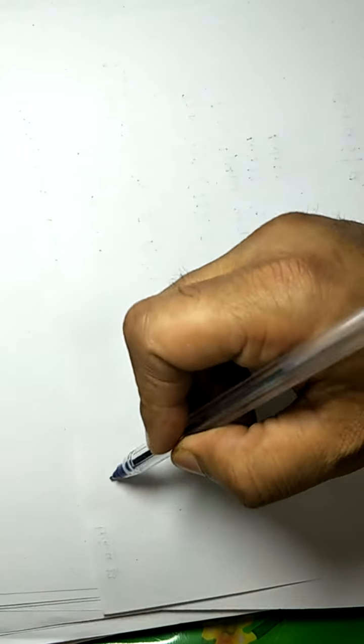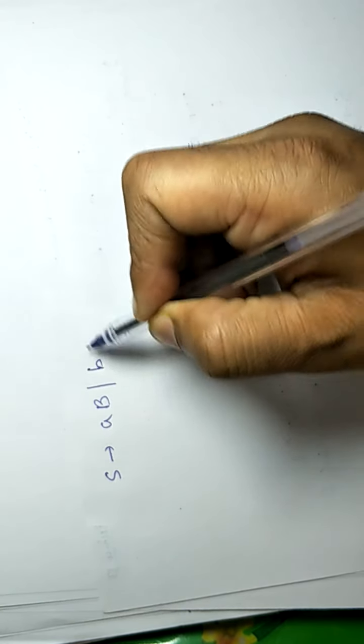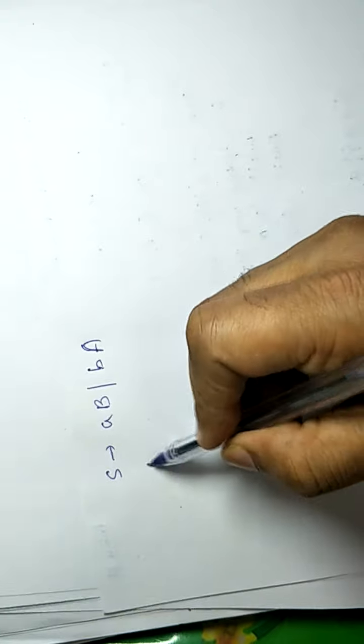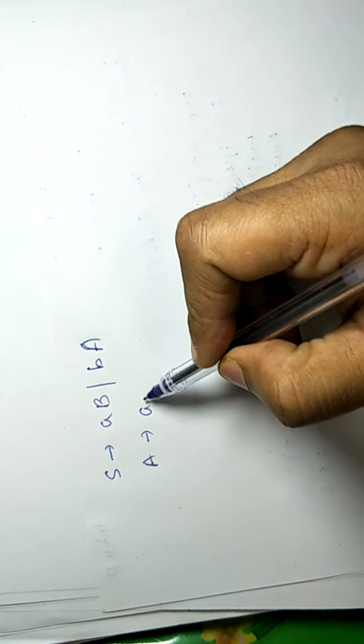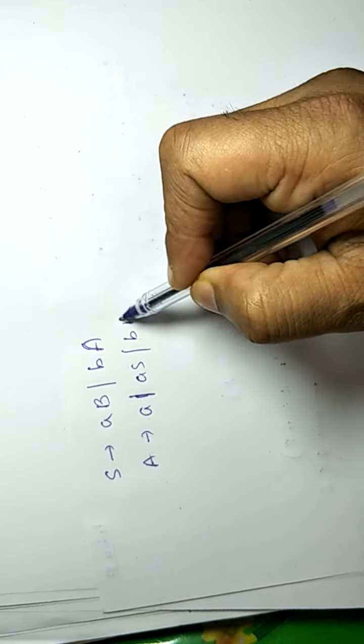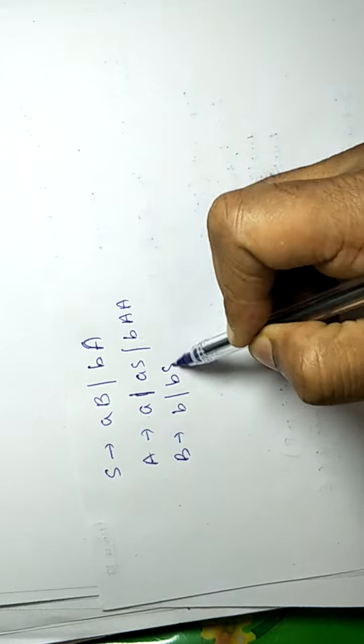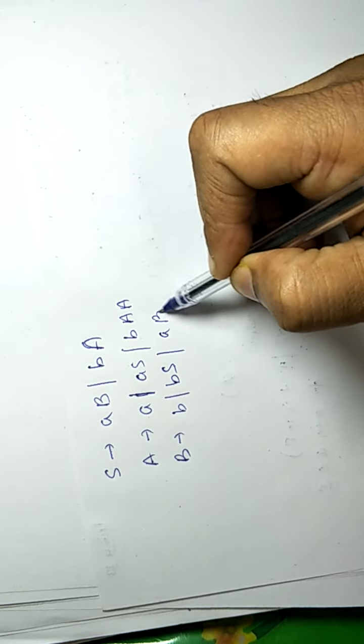Now look at another example, and this is the last example for this topic. Suppose we have a grammar S tends to AB slash BA, A tends to a slash AS slash BAA, and B tends to b slash BS slash ABB.